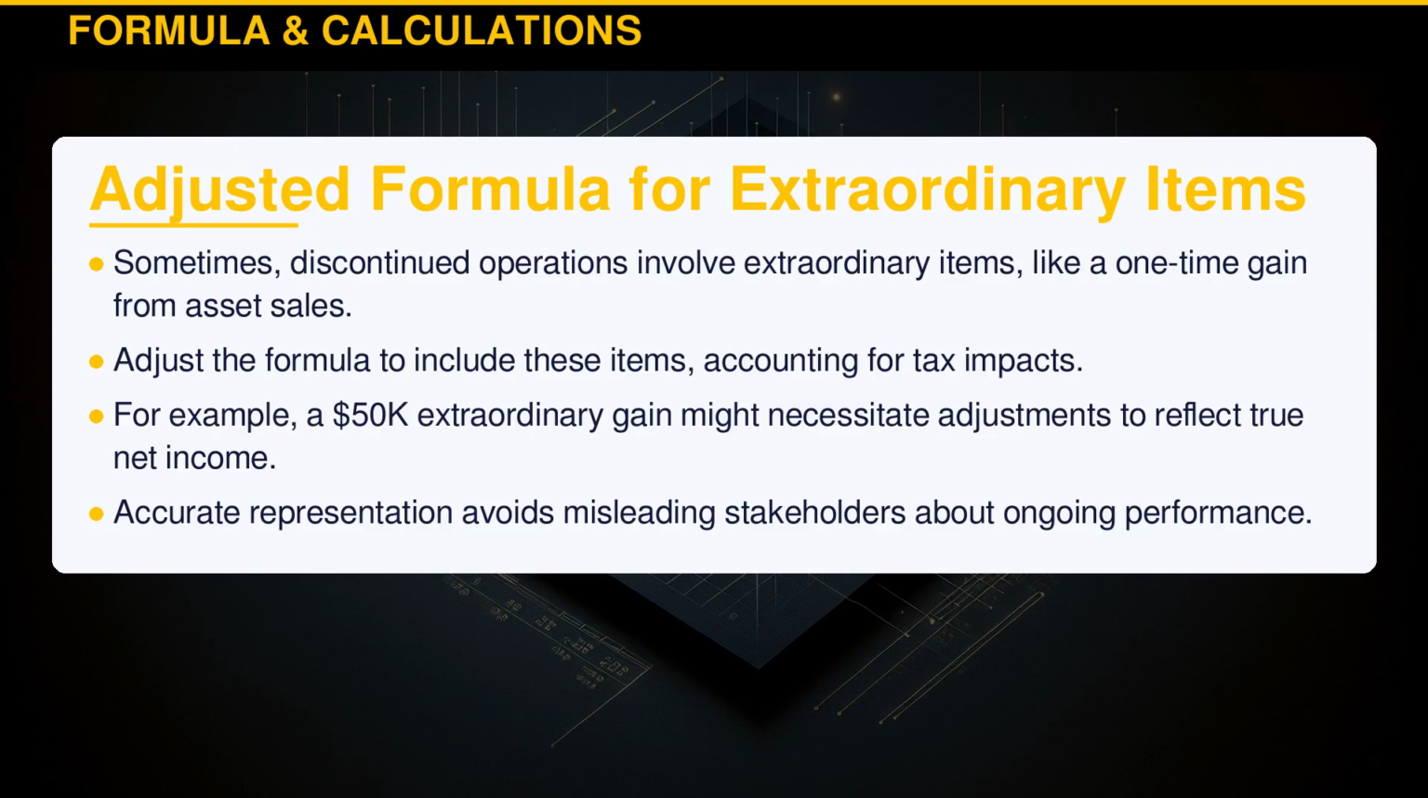Sometimes, discontinued operations involve extraordinary items, like a one-time gain from asset sales. Adjust the formula to include these items, accounting for tax impacts. For example, a $50,000 extraordinary gain might necessitate adjustments to reflect true net income. Accurate representation avoids misleading stakeholders about ongoing performance.